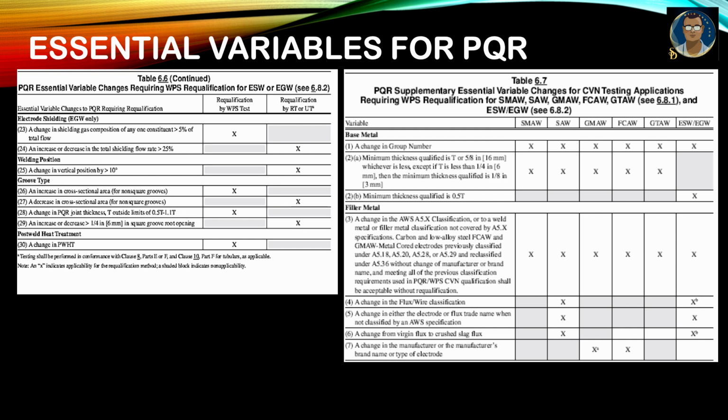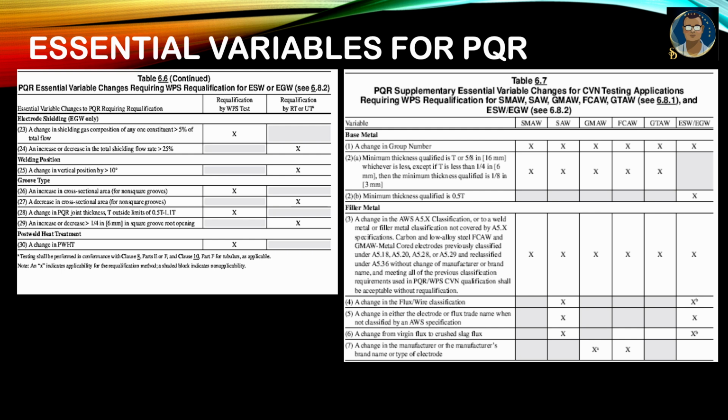It is a continuation of table 6.6, and 6.7 at the right tells the PQR supplementary essential variable changes. What we were discussing so far was essential variables, and this is supplementary essential variable changes for CVN, which is the impact testing application, requiring WPS requalification for SMAW, SAW, GMAW, MIG, FCAW, GTAW, even electroslag welding, electrogas welding, EGW, for everything.